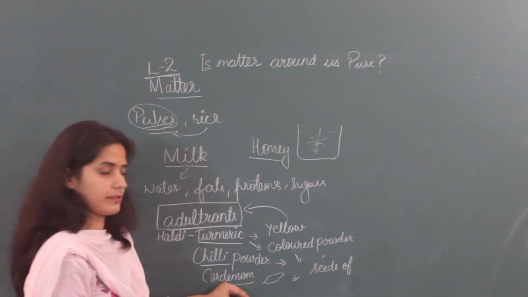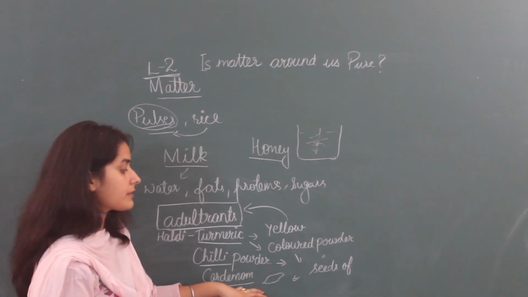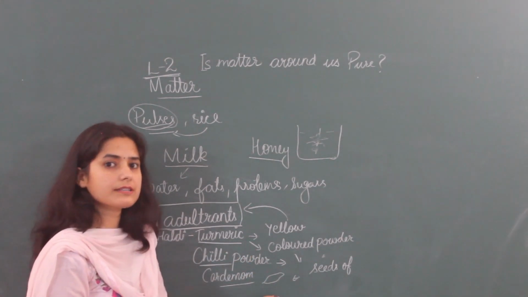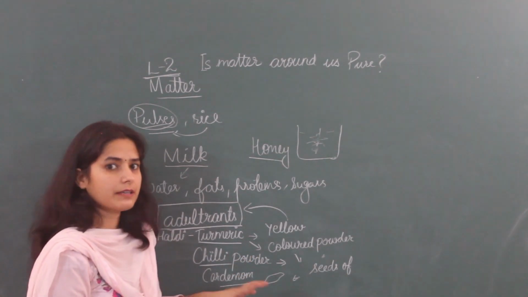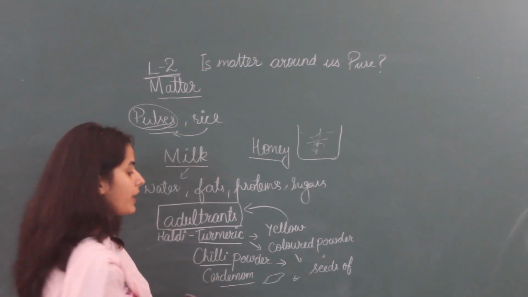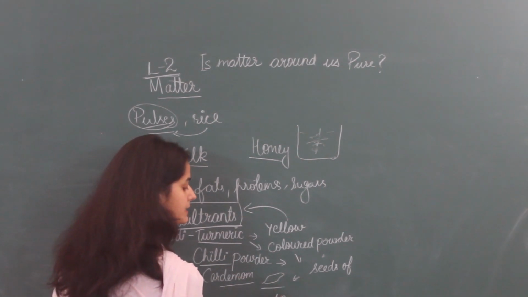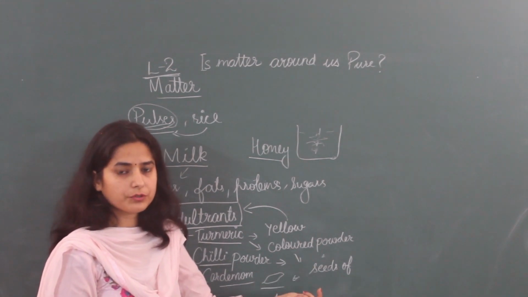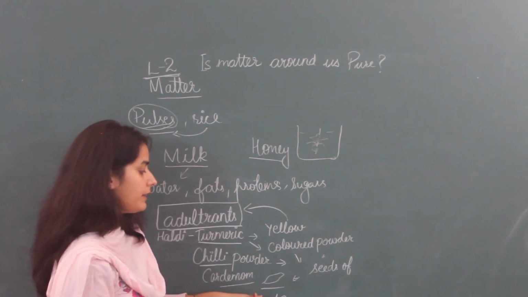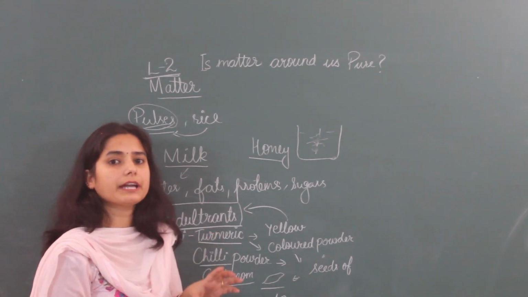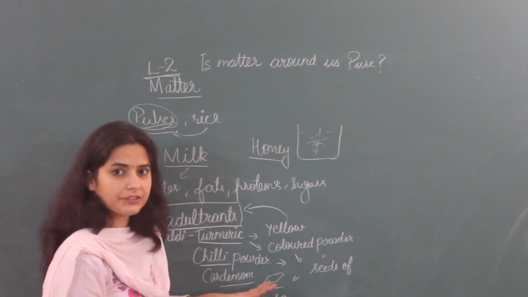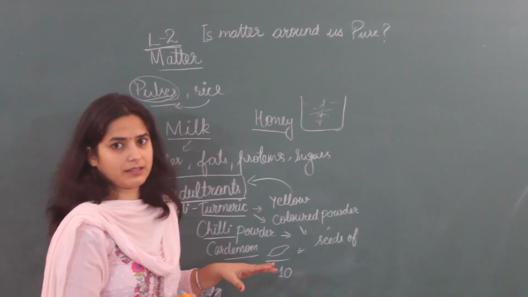These are put in this to increase the weight of the substance, to increase the quantity of the substance. Then what will happen? If you are taking 10 pieces, out of that 3 or 4 are not of your use, they are adulterants, then what will happen? The shopkeeper will get more benefit. So that's why these adulterants are mixed here.